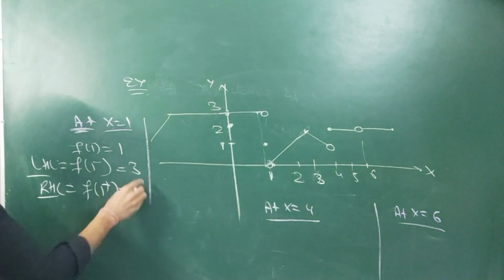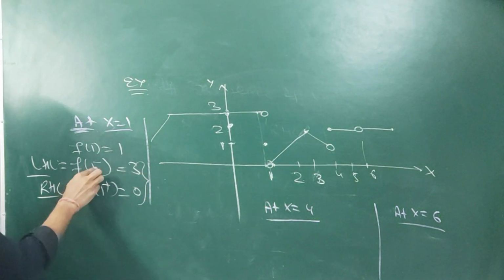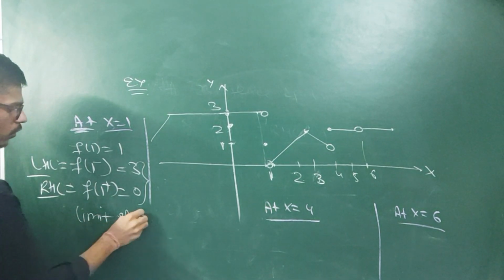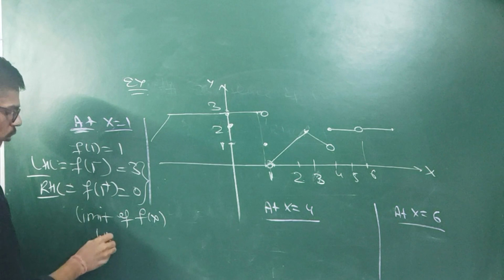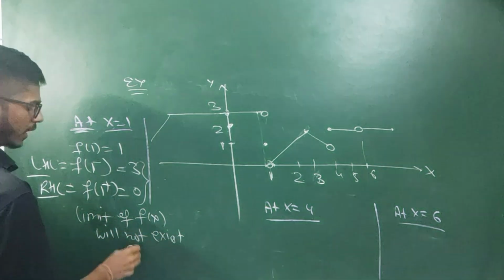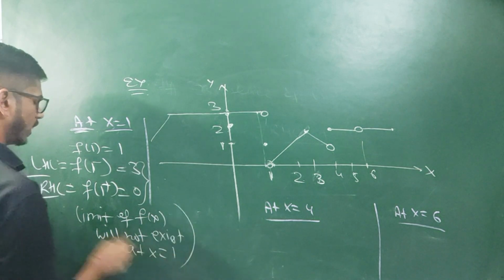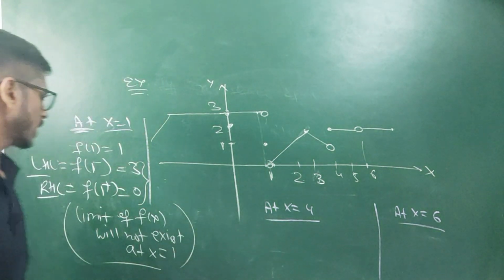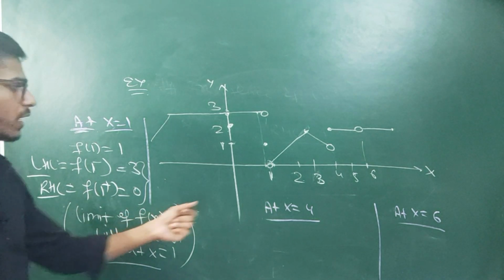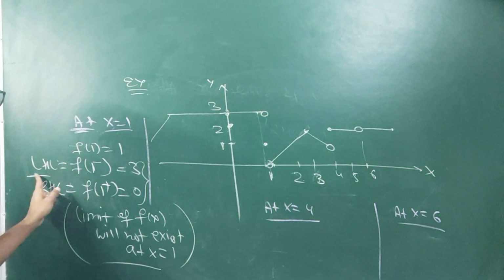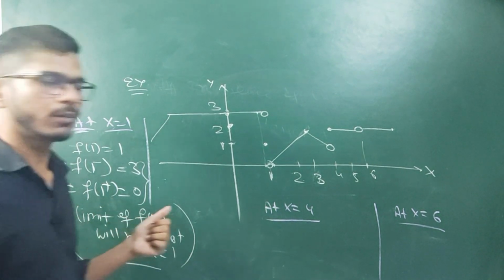Okay, but here we are not getting the same value, so the limit of f(x) will not exist at x equal to 1. So from here we can claim that the limit will not exist at x equal to 1, because we are getting different values of left hand limit and right hand limit in this case.